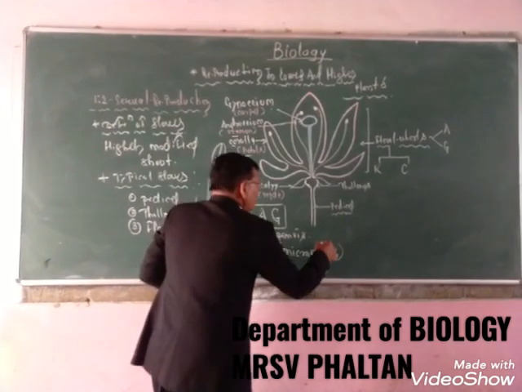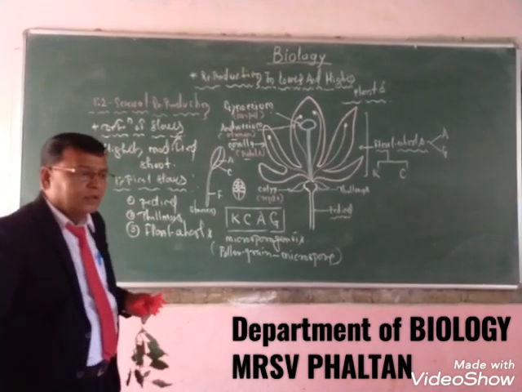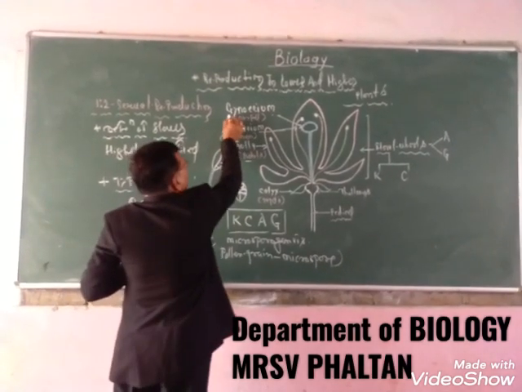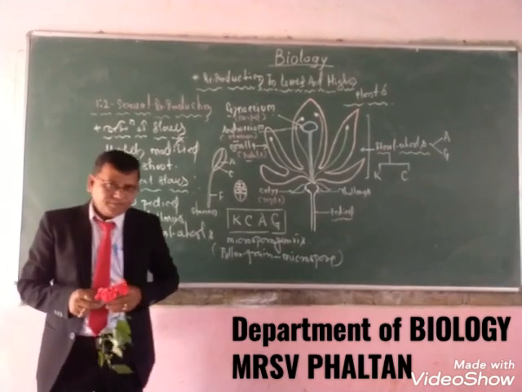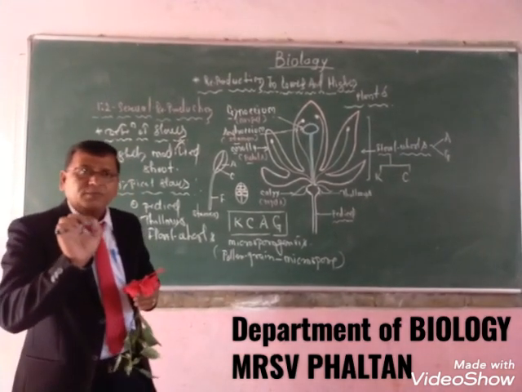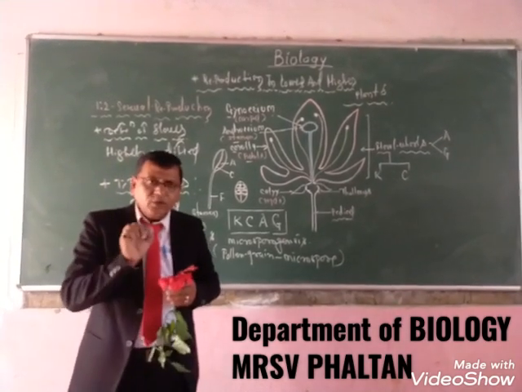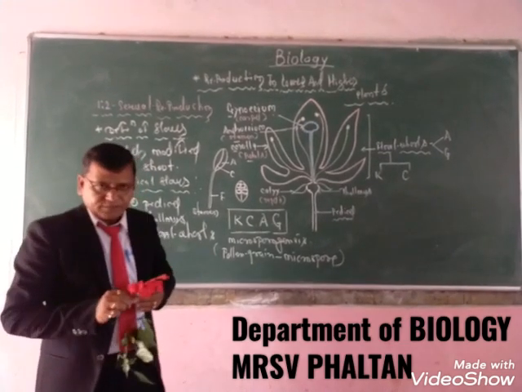Here we finish the androecium. Then we shift toward the last important part of the flower, that is the gynoecium. The gynoecium is the female reproductive organ of the flower. Gynoecium consists of a number of carpels.